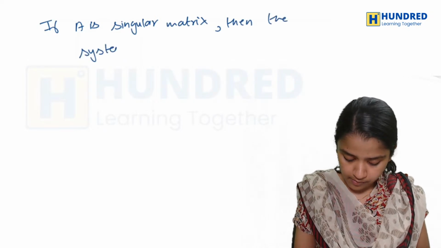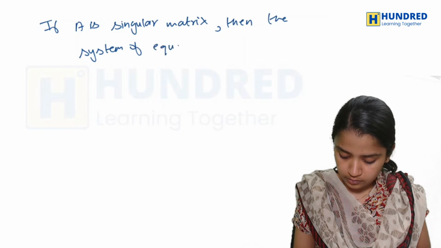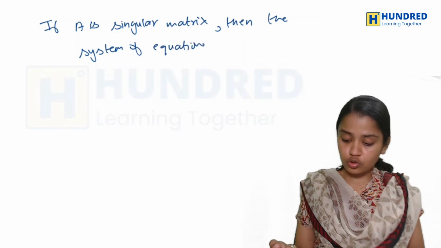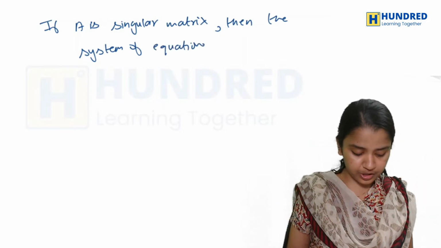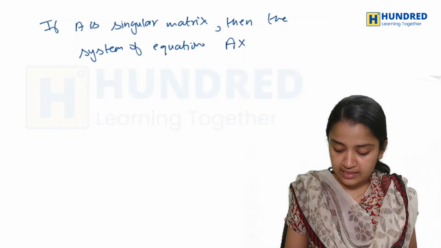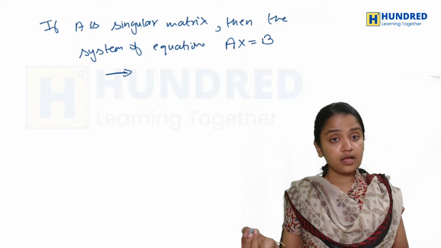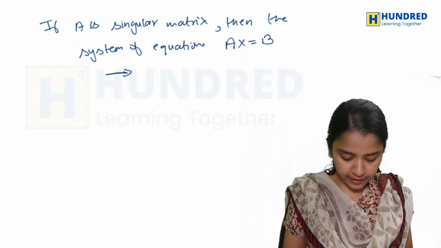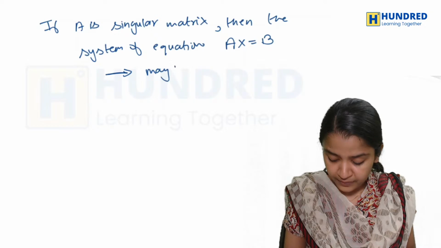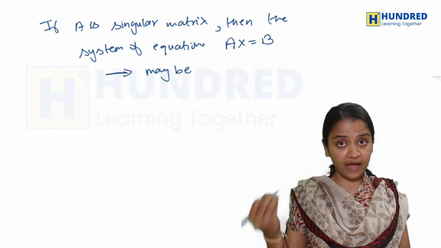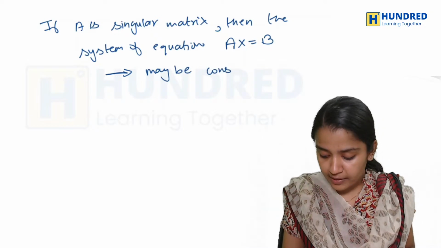The system of equations is given by Ax equal to B. It may be consistent and have infinitely many solutions. So if you have a singular matrix, it may be consistent.